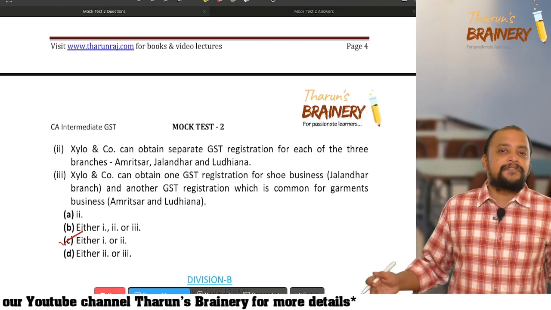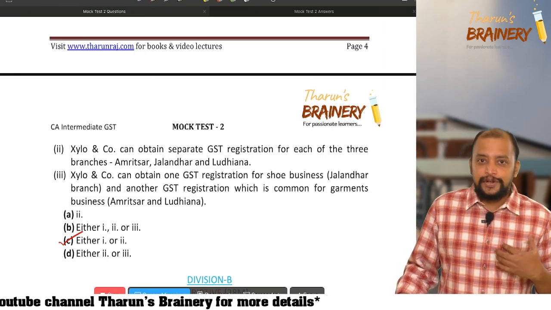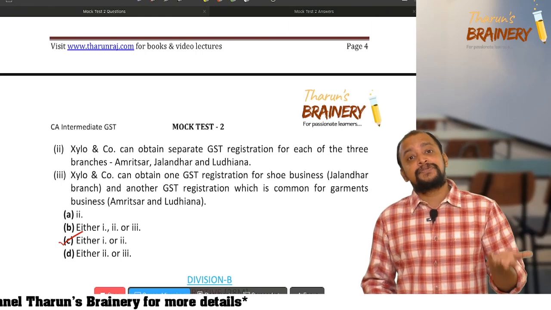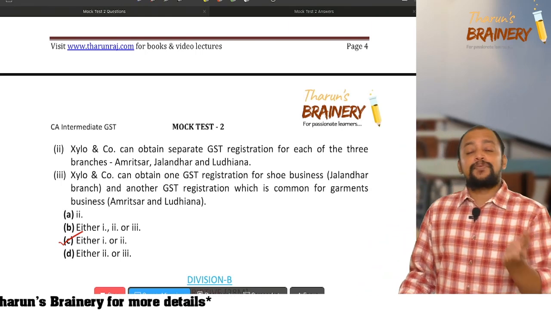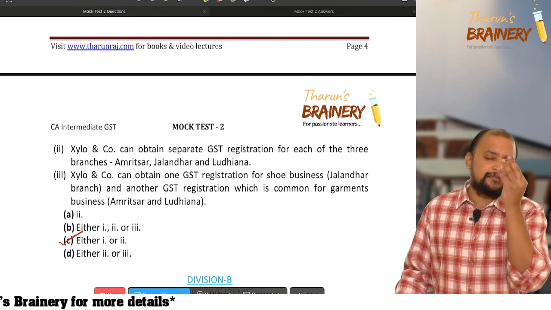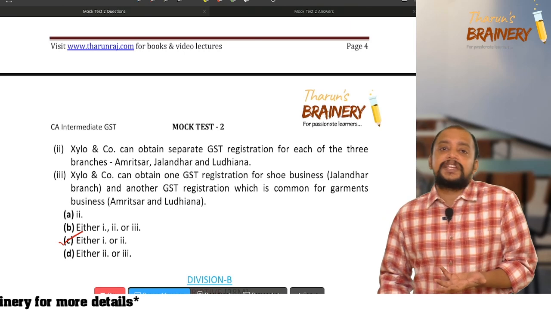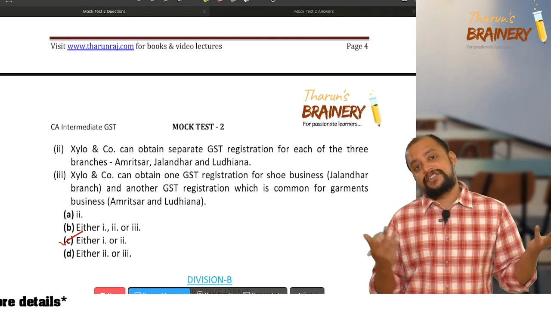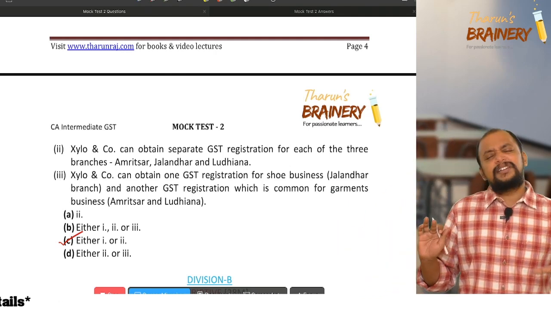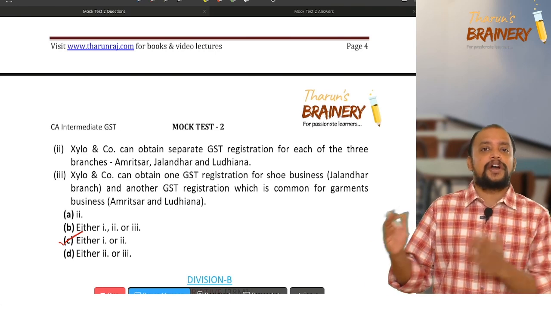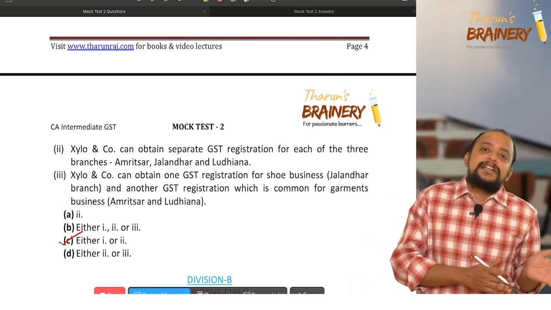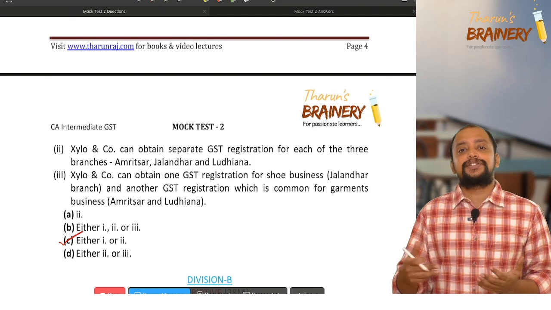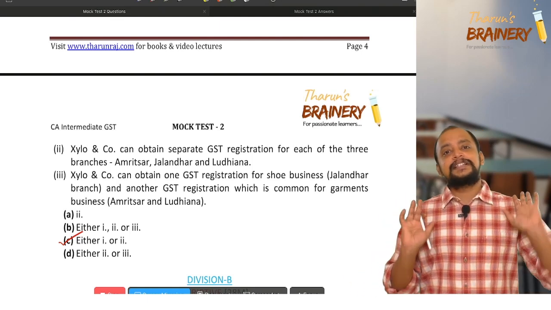End of the day, because of articleship, what we are going to do is work for them. Incidentally, we may learn some things, but we don't know whether that will be useful post CA or not. Once we clear CA, some knowledge may be useful for the exam, and post completion of CA, suppose we go into a different domain wherein we did not do anything related to that in articleship, so who knows. Therefore, any mid-sized firm will give it, because what they need is bonded labor and you are readily available. So they will not be bothered. Only some big firms will ask how much percentage you got, all this nonsense. But otherwise, CA Inter cleared is cleared.